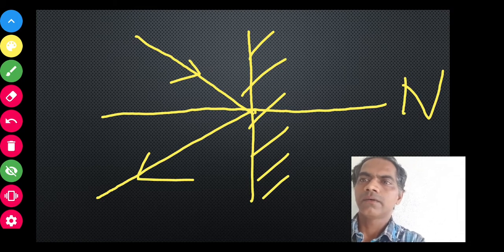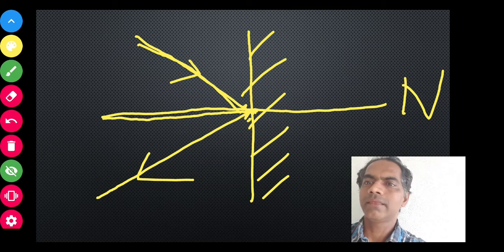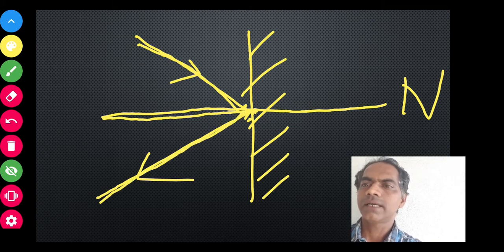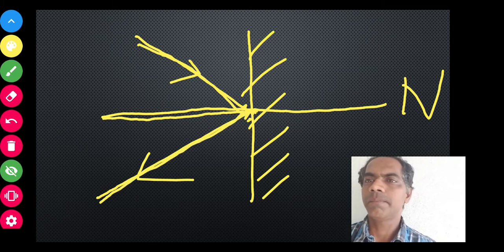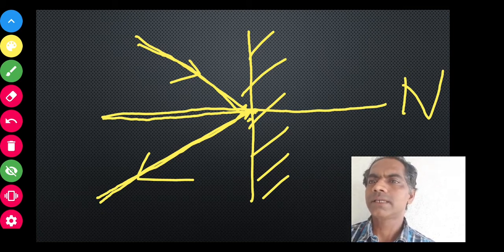Now the second law states that the incident ray, the normal at the point of incidence, and the reflected ray all lie in the same plane. We always draw the normal at the point of incidence. So in this example, all these three rays are lying in the plane of the mobile screen. So this is the second law of reflection.